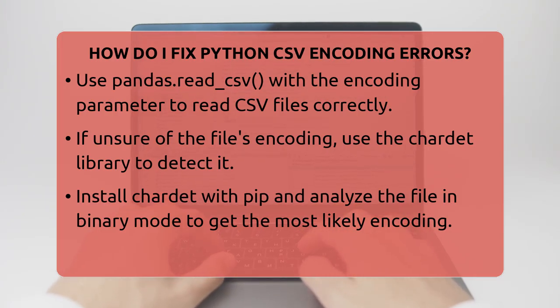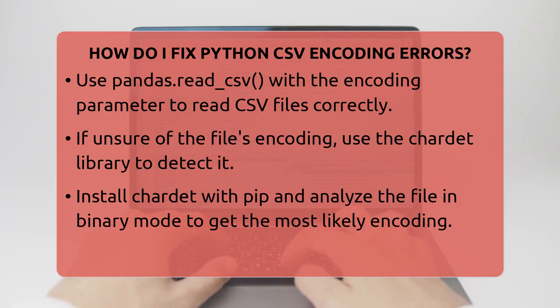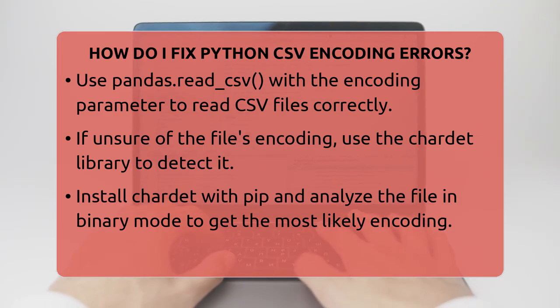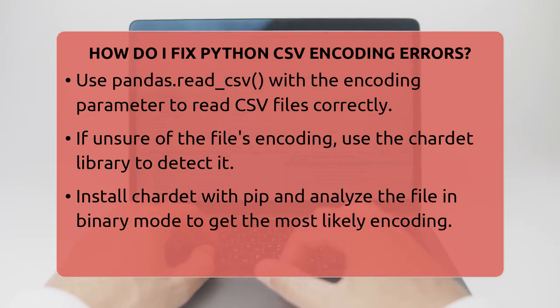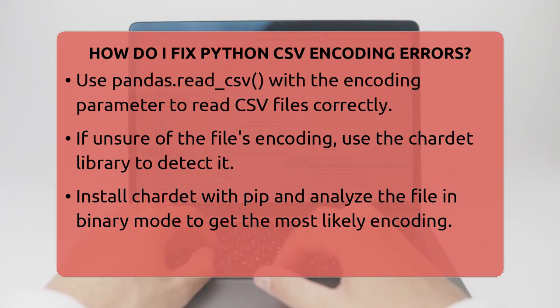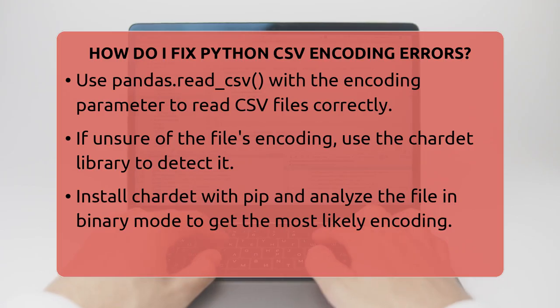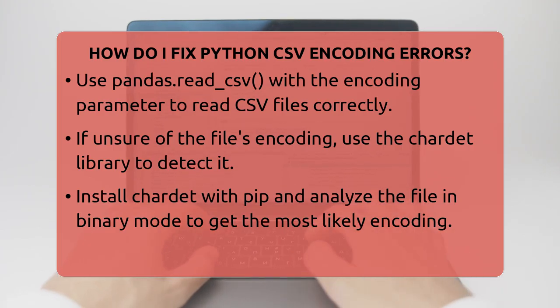If you're unsure which encoding your file uses, you can use the chardet library. It analyzes the file in binary mode and guesses the encoding. First, install chardet with pip install chardet. Then, open your file in binary mode, read it, and pass it to chardet.detect. It will tell you the most likely encoding, which you can then use in Pandas.